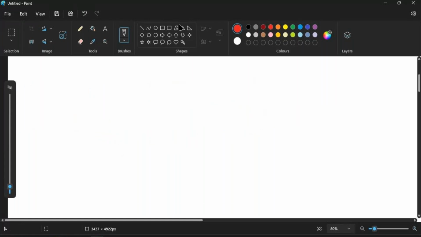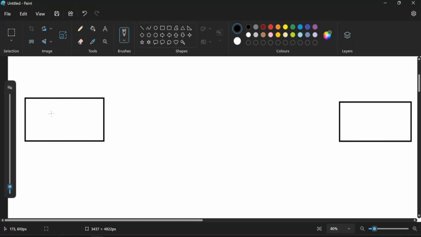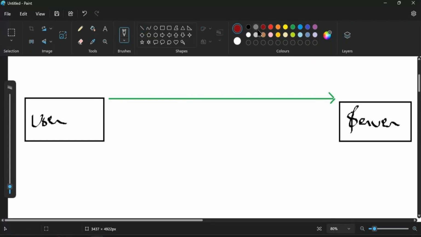Now, guys, as I was talking about the TCP three-way handshake, whenever we want to start communication on TCP, it is going to perform the TCP three-way handshake. Let's say this is my user and this is my server. The user is going to send the SYN packet, the synchronization.